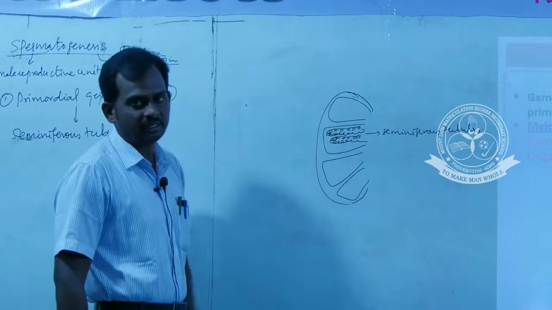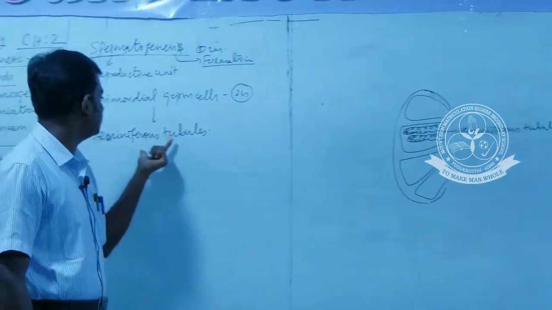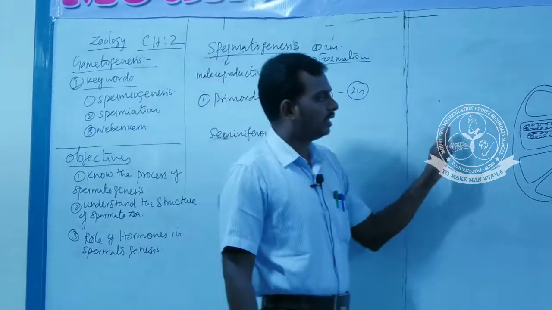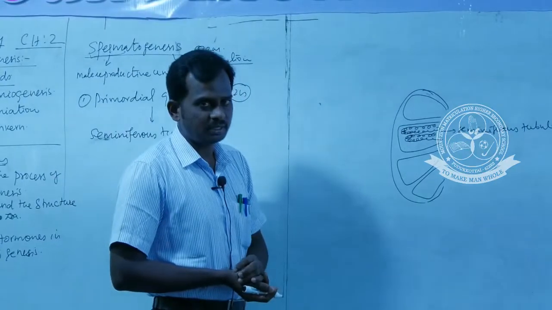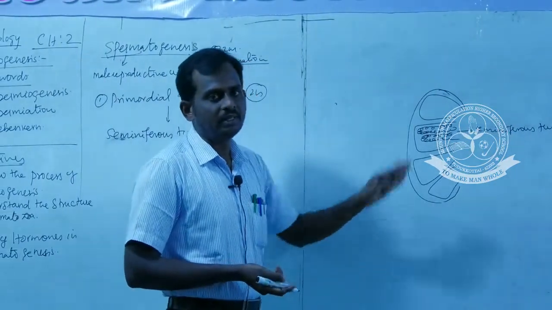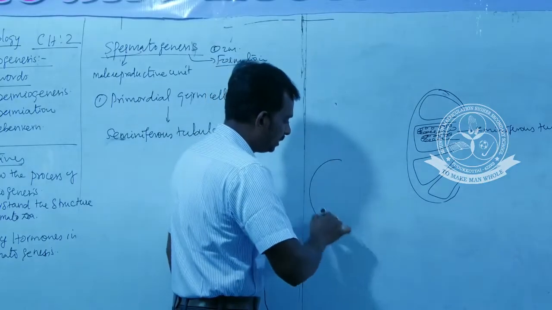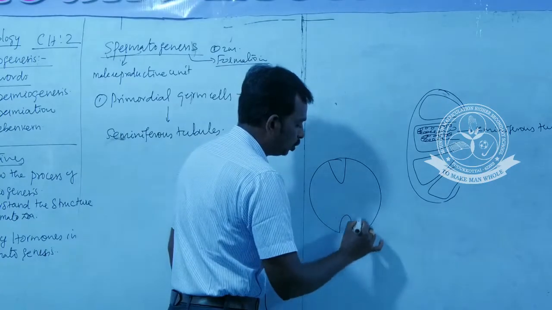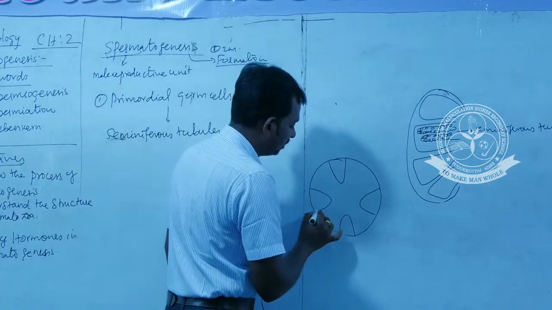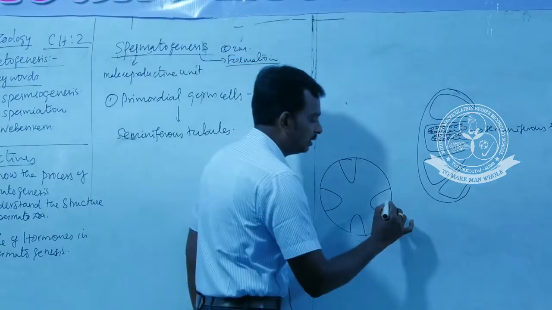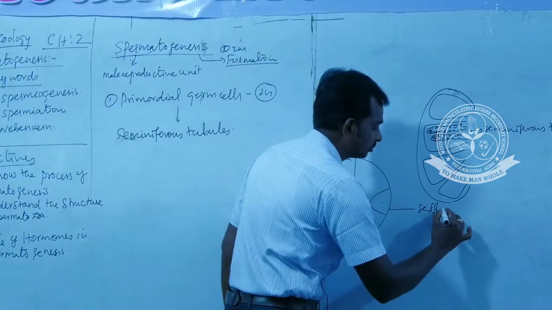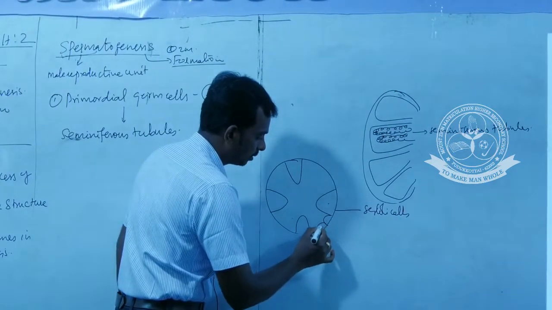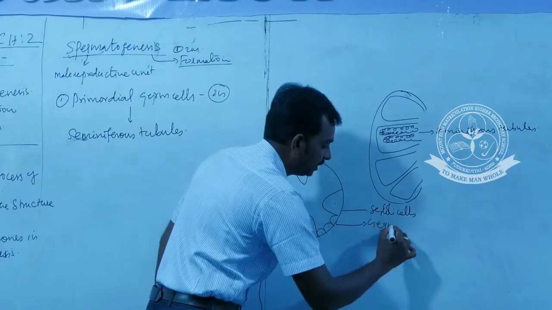Within the seminiferous tubules, the primordial germ cells are migrated. To understand the spermatogenesis process, we have to understand the cross section of the seminiferous tubules. What are the cells present in the seminiferous tubules? There are two cells present within the seminiferous tubules. One is the Sertoli cells, and the second one is the germinal epithelial cells.